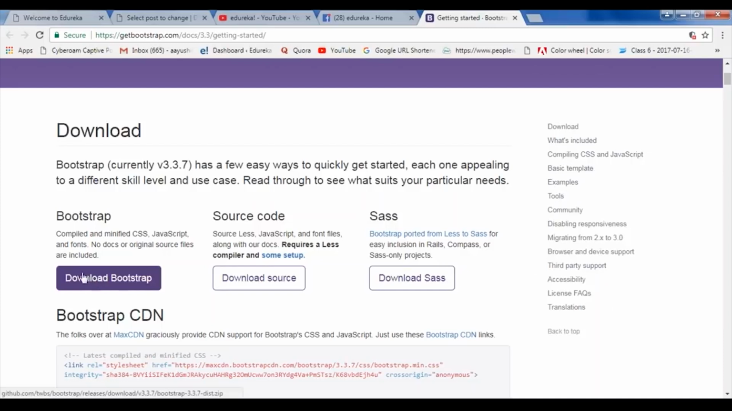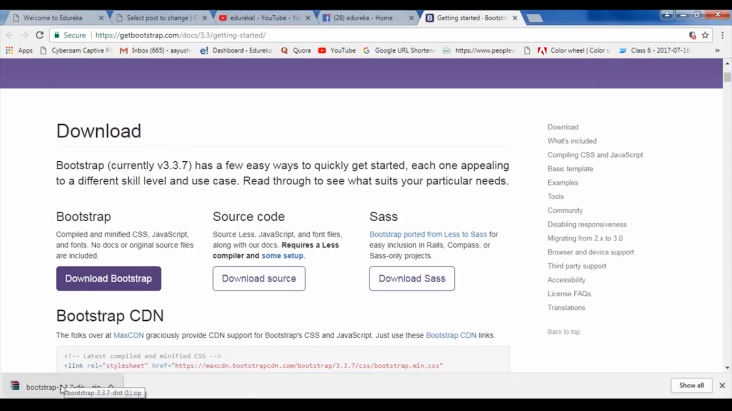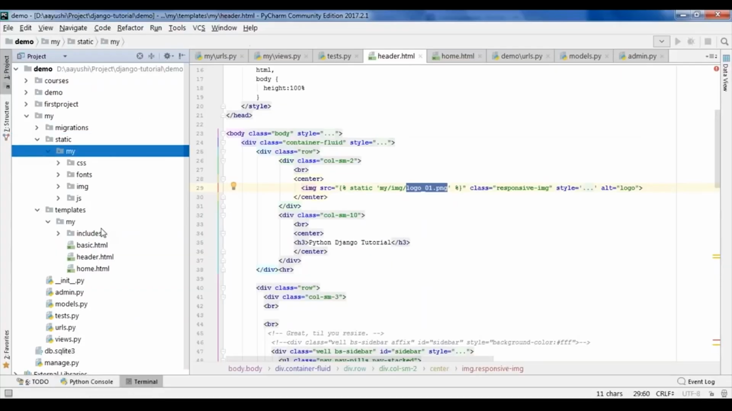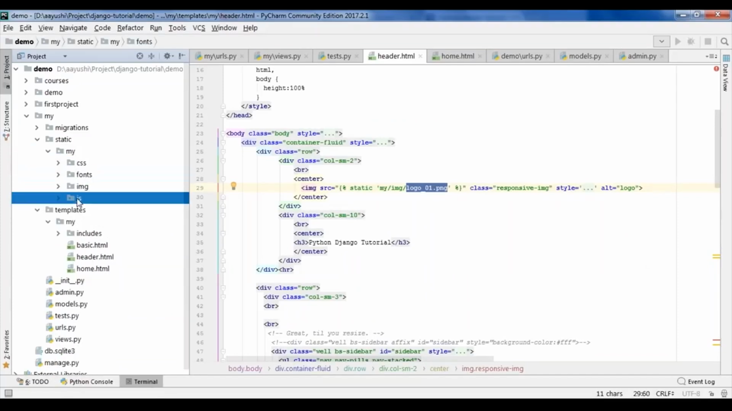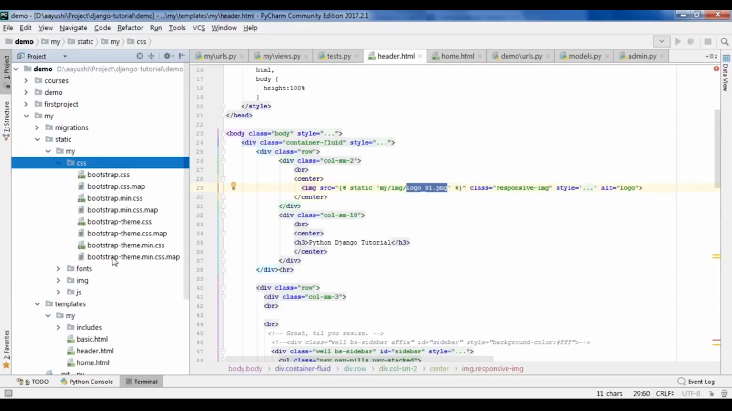So what I've done, I've just simply downloaded this bootstrap. This is a zip file that comes with us. I've just extracted this folder and pasted it over here. This file contains CSS, your fonts, and your JavaScript. So this already contains a lot of things. It has CSS, it has themes, and many other things.